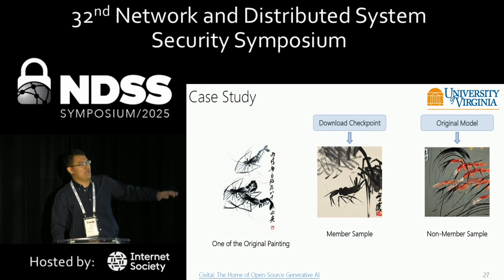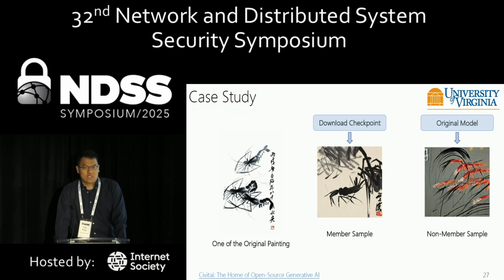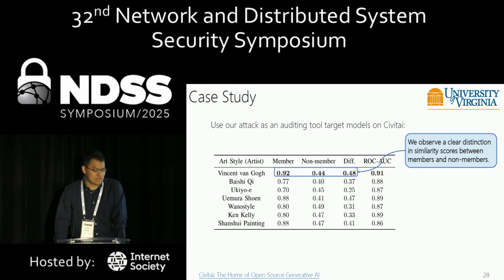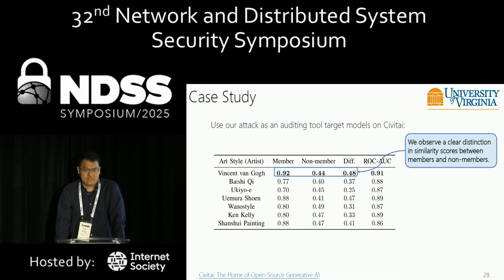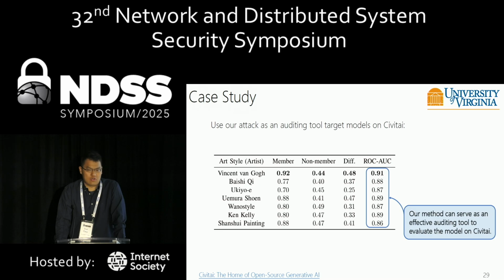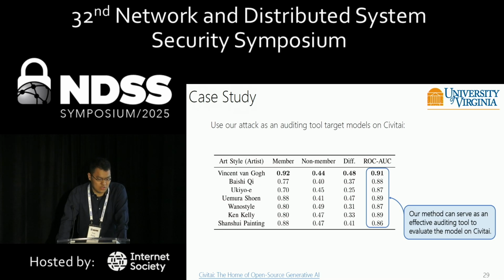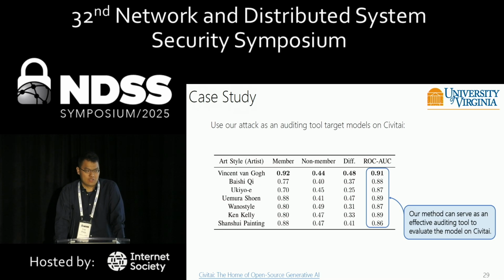The right-hand side is the image generated from the original model, and we will use it to calculate the non-member similarity score. We want to quantify the difference between the member and non-member similarity scores, so we built this table. We can see in this table that there's a clear distinction between the member and non-member similarity scores. With this clear distinction, we can say our method can serve as an effective auditing tool to evaluate the models on Civit AI.